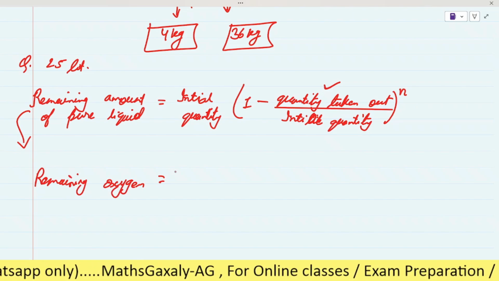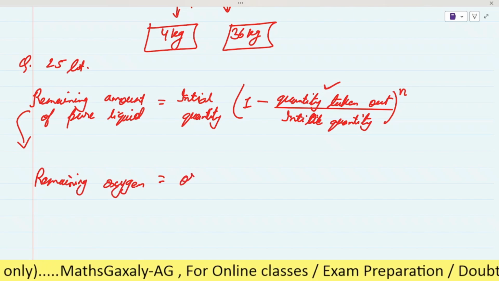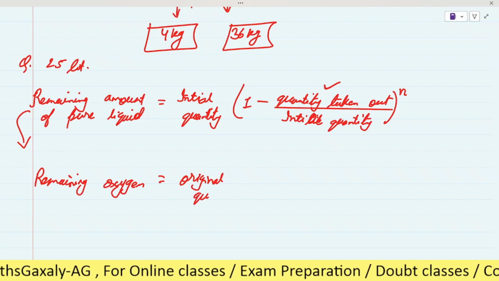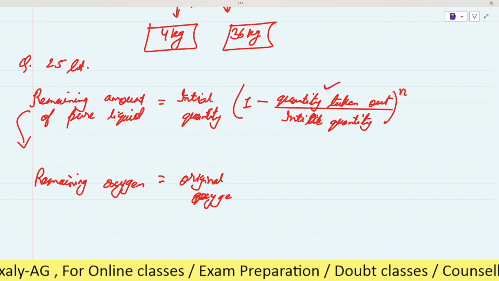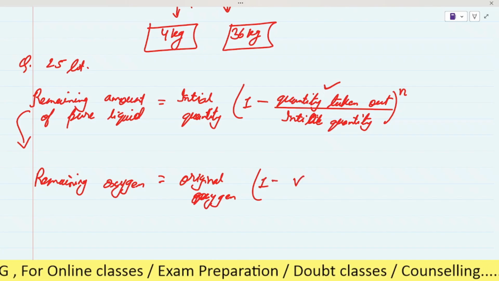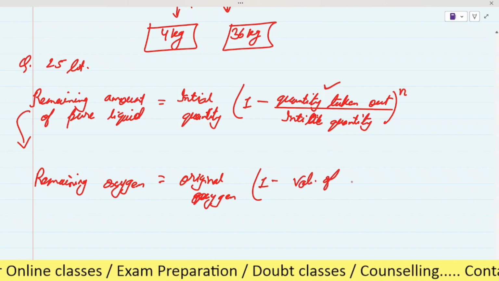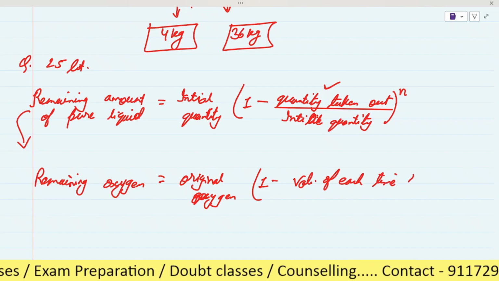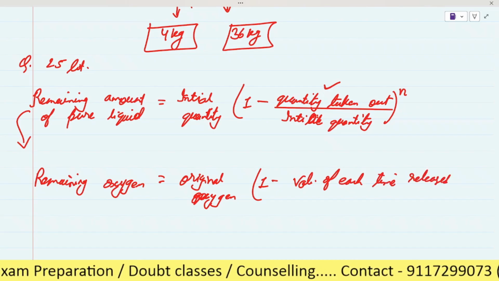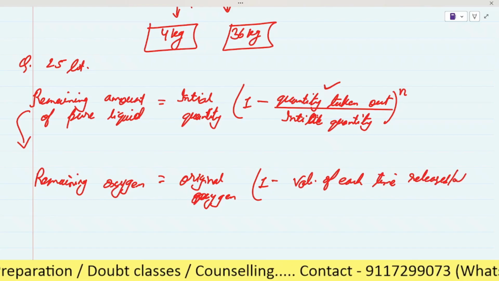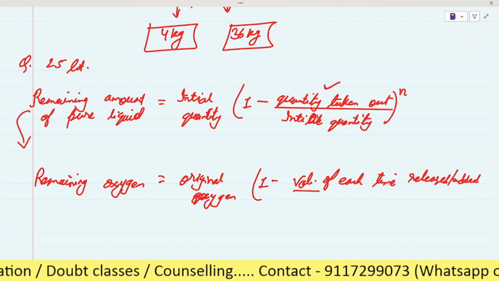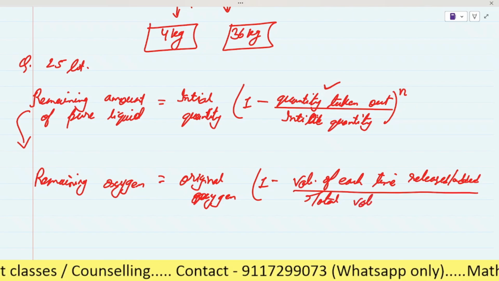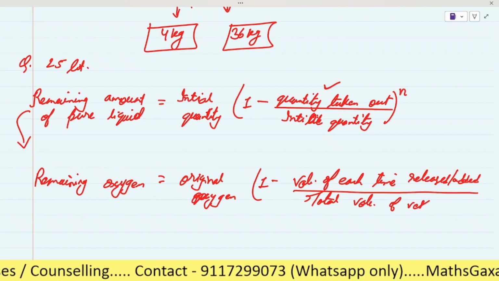So this formula becomes, for this question, remaining oxygen equals original quantity of the oxygen, I am writing in short, oxygen, it will be equal to 1 minus volume of each time released or added, divided by total volume of vessel.